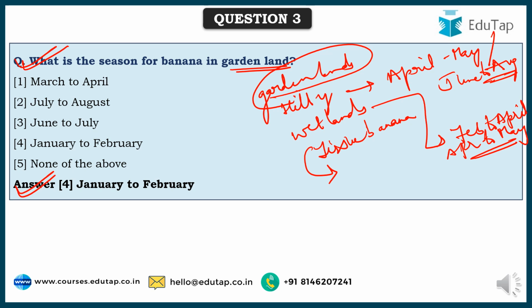Here these can be grown throughout the year except during low temperature, wherein they can't survive. These tissue cultured bananas can't survive. Otherwise, this can be grown in a wide variety of areas, and in garden lands, not only Jan to February. This is what the option was given. There's one more time that can be grown, that is November to December.